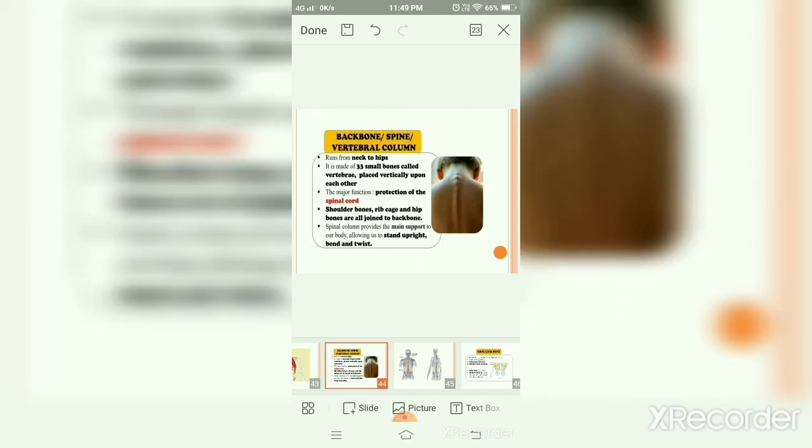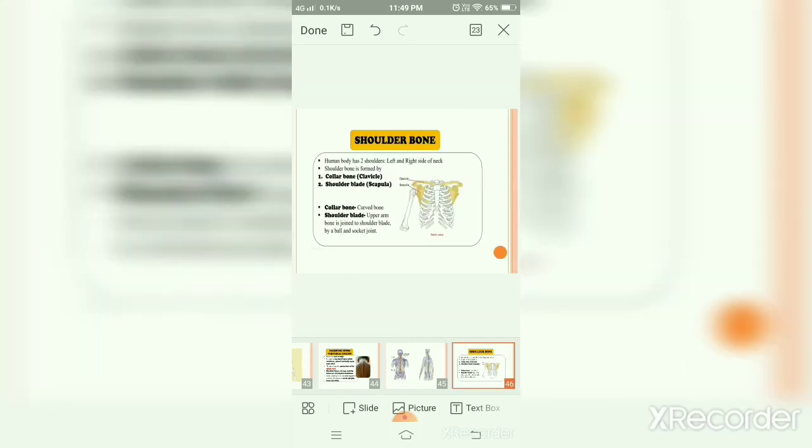Let's move forward and study about shoulder bone. Okay, so human body has two shoulders, left and right, right? Shoulder bone is formed by collar bone, which is also called as clavicle, and shoulder blade, which is also called as scapula. Now, this is your collar bone, the clavicle, this one, and this part is your shoulder blade, also called as scapula. Now, collar bone is a curved bone, as you can see.